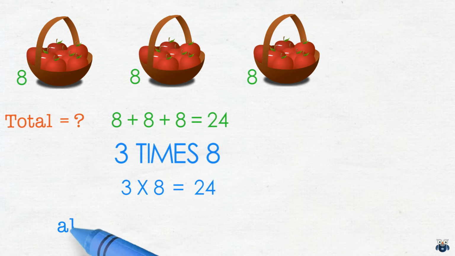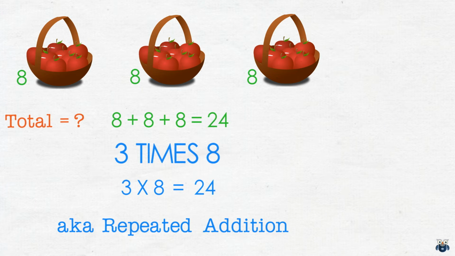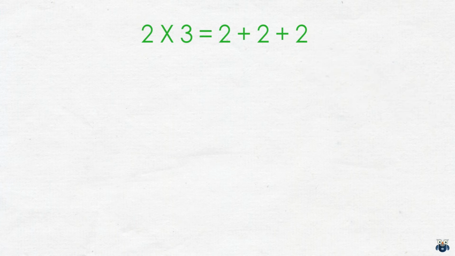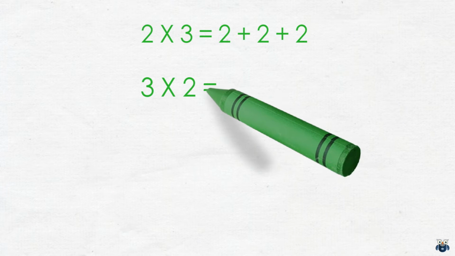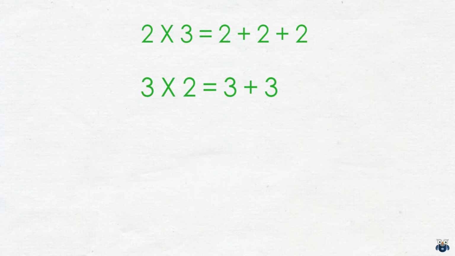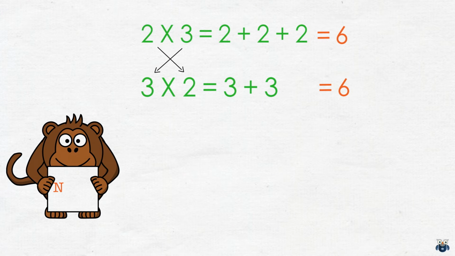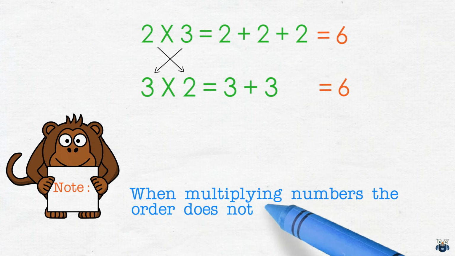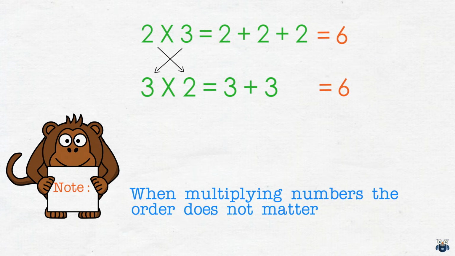Multiplication is simply a rapid way of adding the same number over and over, which is why it is also known as repeated addition. So 2 into 3 simply means adding 2 3 times. And interestingly, it also gives us the same result as adding 3 2 times. Let's try it out. 2 plus 2 plus 2 is 6, and so is 3 plus 3. So here's your first tip. When multiplying a bunch of numbers, the order does not matter. We will see when and why to do that a little later in this lesson.